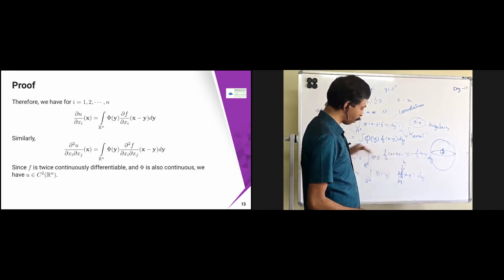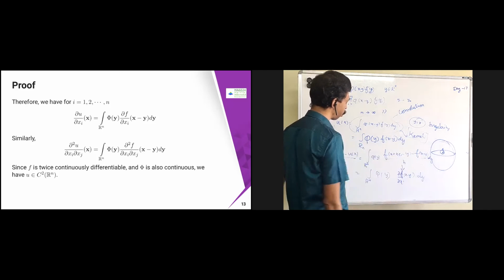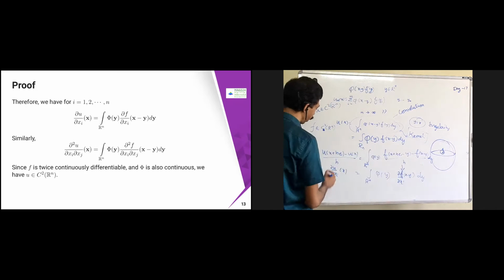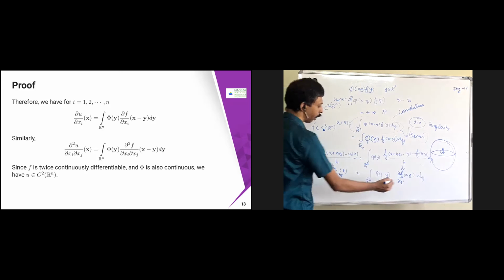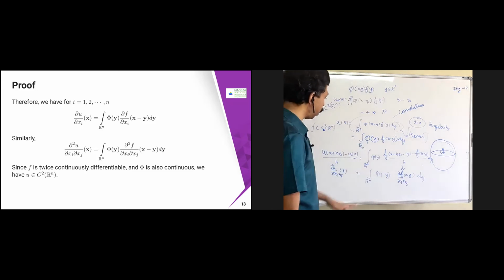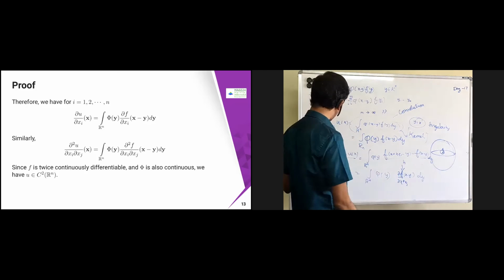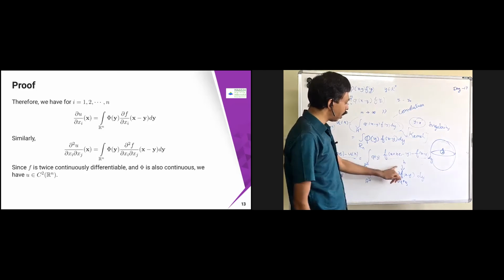You can apply the same logic whatever we did. Instead of u of x plus iy, you just take it as some b and plug it over here, the same concept. What you will get is ∂²/∂xi∂xj also; here ∂xj will come. Since f belongs to C² of R^n, meaning twice continuously differentiable, therefore this is going to be